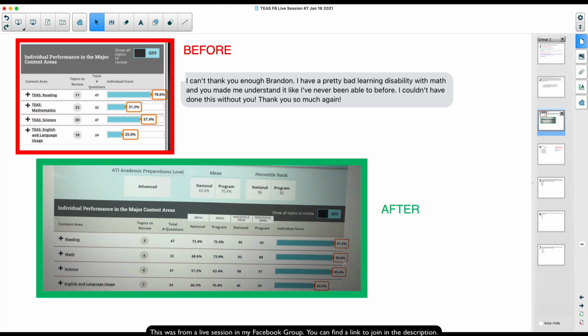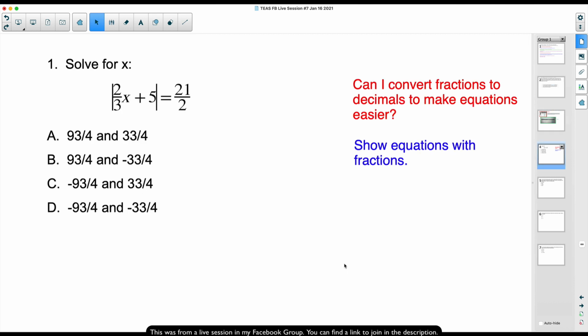So without further ado, I did get one question. One student said, hey, can we do an absolute value equation with fractions? Yeah, and that's going to be the first one that we see right here. So absolute value equations, I haven't heard a whole bunch of people saying that this has popped up, but I have heard people say that it has popped up. So I want to work this with you anyway. I would encourage you, if you're not familiar with absolute value, still pay attention to this. We're going to be solving some equations, and here we got fractions.